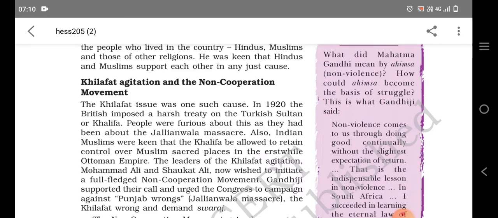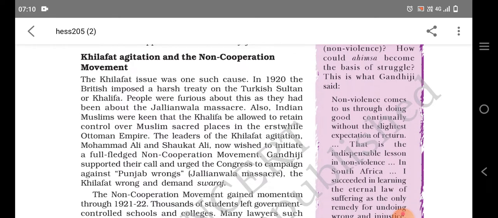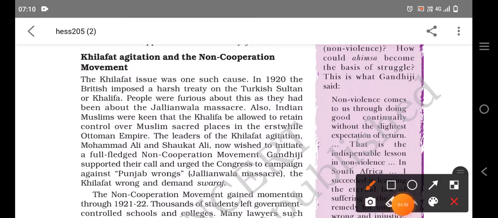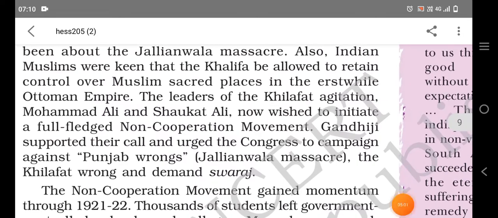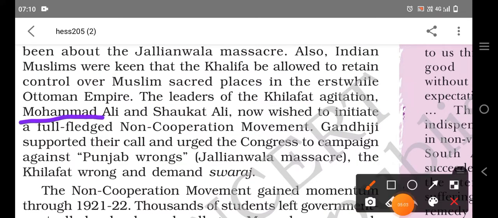Indian Muslims also wanted the same. So who were the leaders of the Khilafat agitation? The leaders were Muhammad Ali and Shaukat Ali. These were the leaders who organized a meeting in Bombay and made their own group to become a part of this Khilafat agitation.